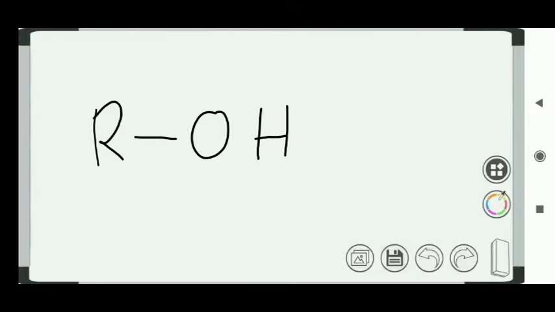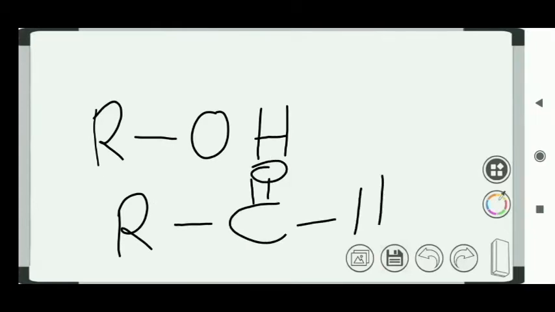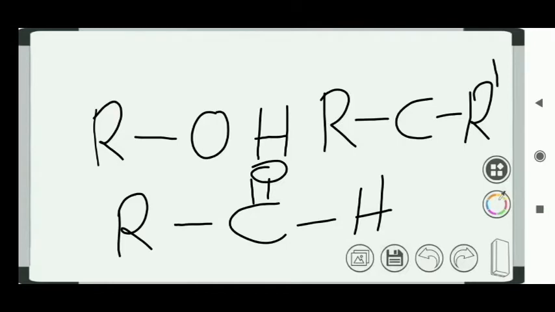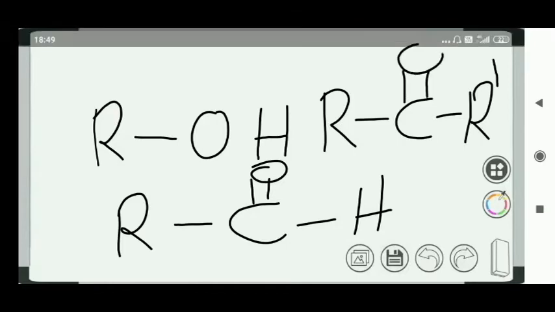It can vary by the attachment of the alkyl group. Similarly, if you see an aldehyde, we have one carbonyl group here. Similarly for a ketone, we have two alkyl groups attached to the carbonyl carbon.